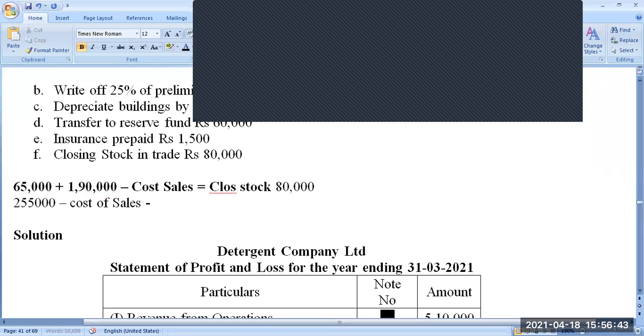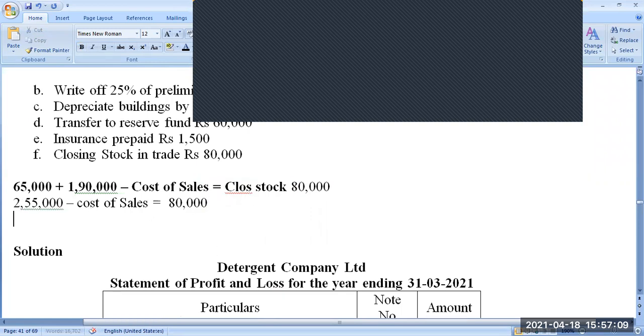Cost, because if you raise a sales invoice, that includes profit also. So to find out the cost of sales, I'm going to use this opening stock. If you minus the cost of sales from 2,55,000, that should be equal to your closing stock, which is 80,000. So the cost of sales will be 1,75,000.